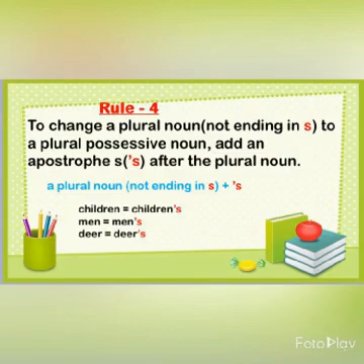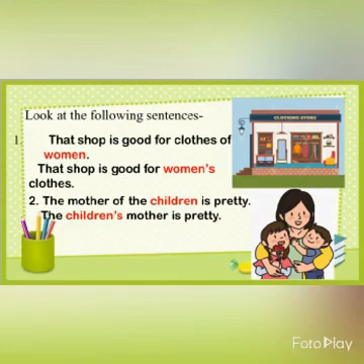In the same manner, men, the possessive noun for men will be men's. Now, look at the following sentences. That shop is good for clothes of women. This sentence will be written as that shop is good for women's clothes.